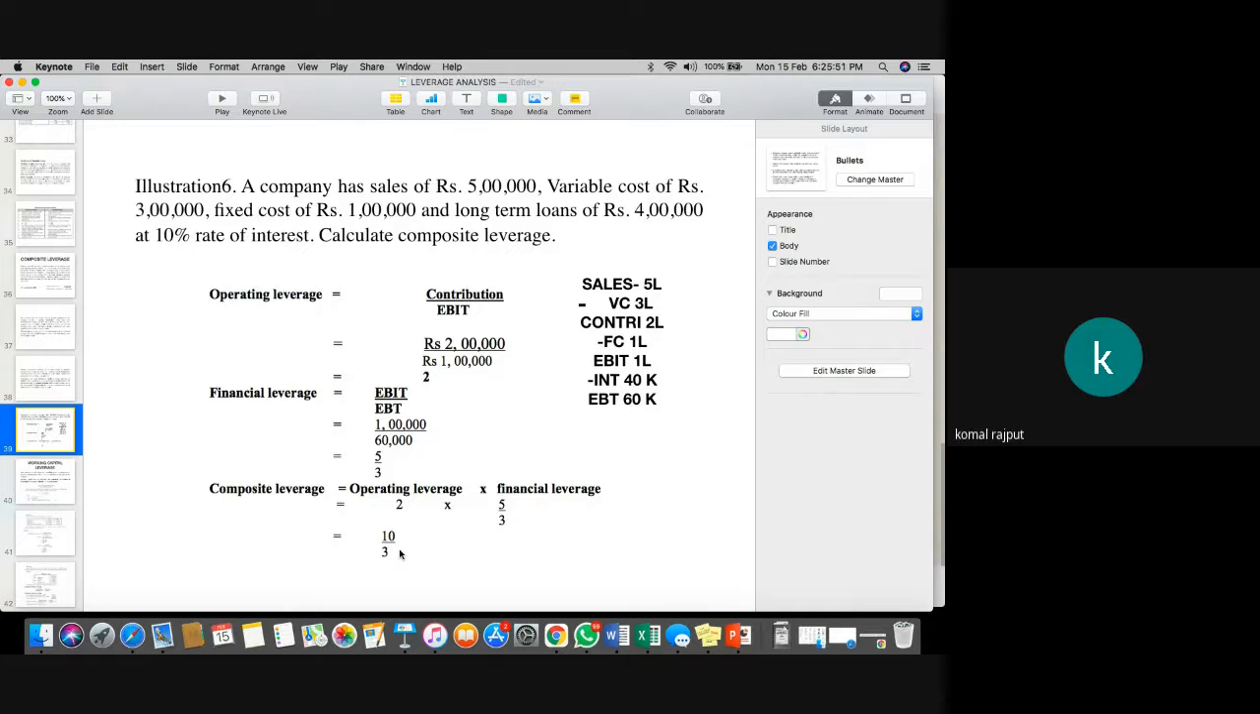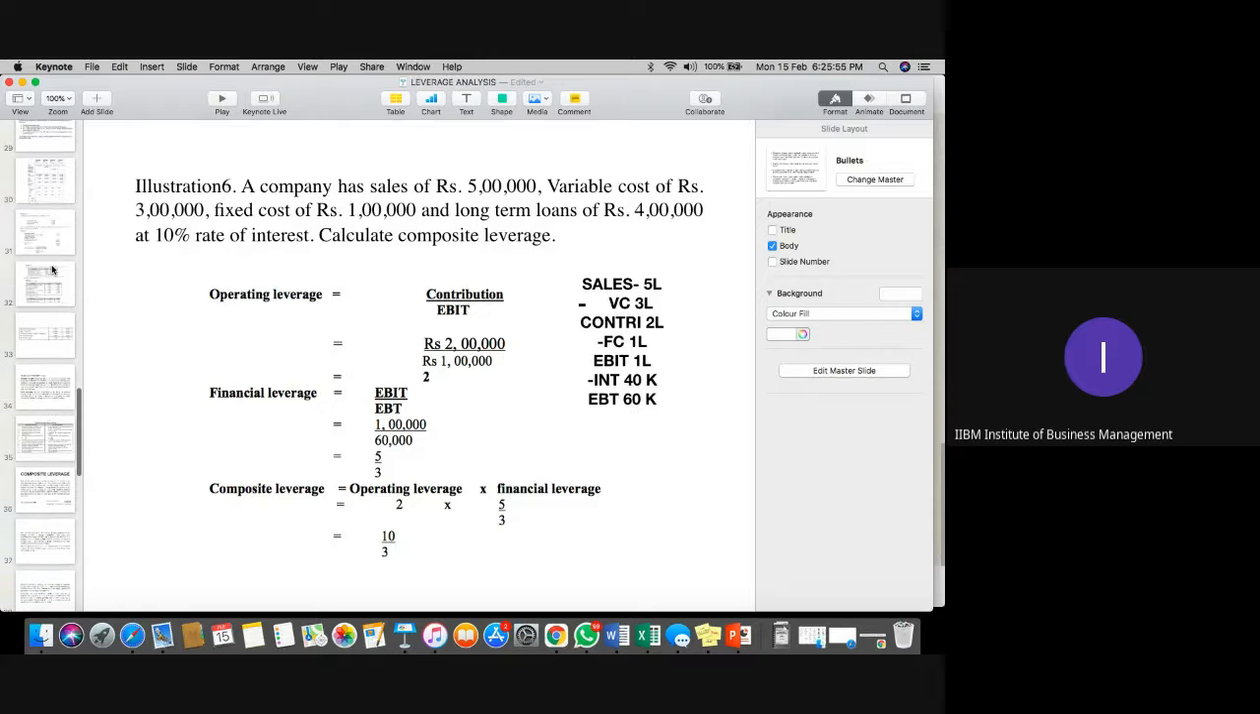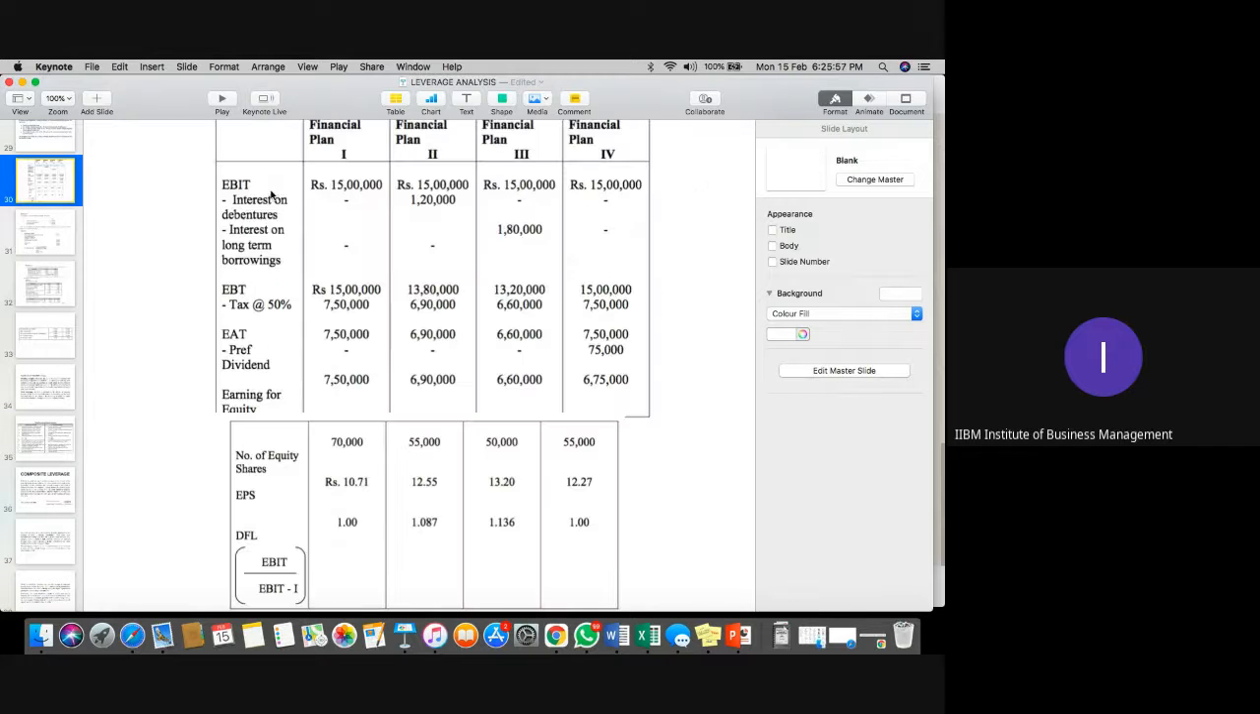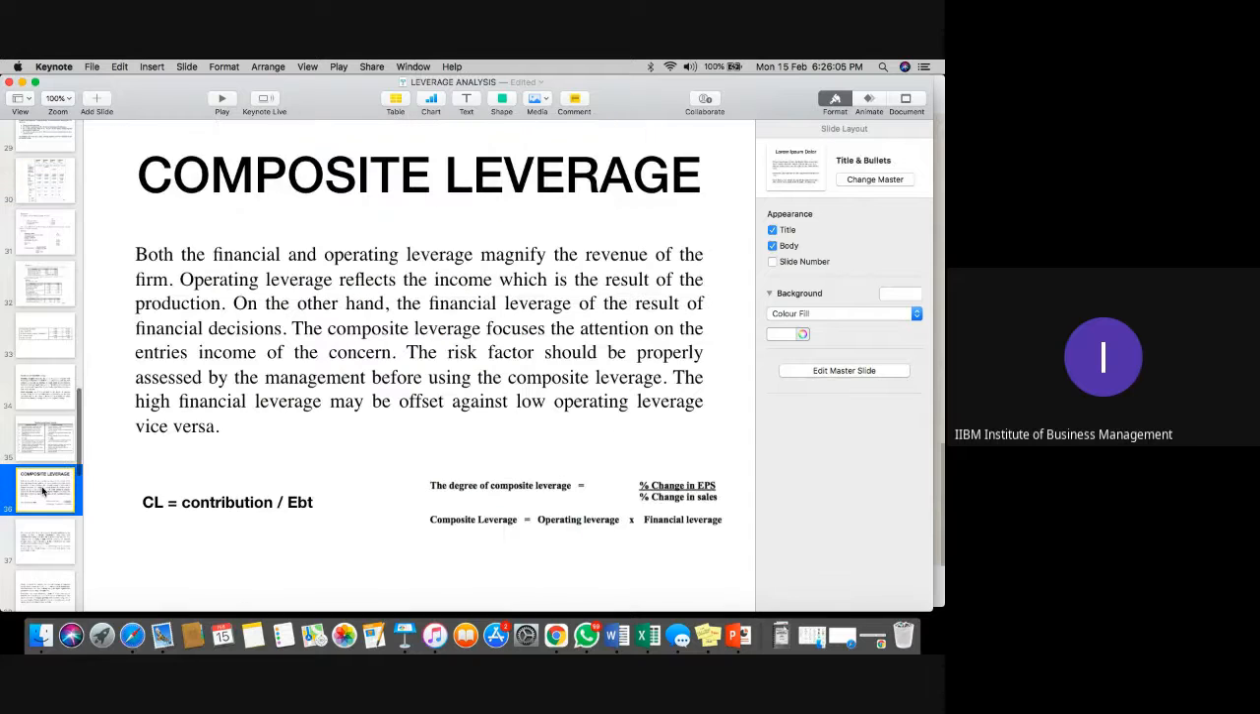Yeah, understood. It's a very, very simple topic actually, because if you understood this numerical, the rest is very simple for you. This is the complete method. What different plans we have, how it is affecting the DFL, because DFL is a major part in this particular topic. The rest, composite and operating, is very simple.